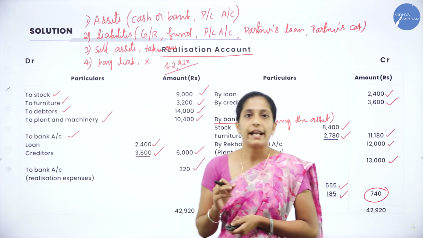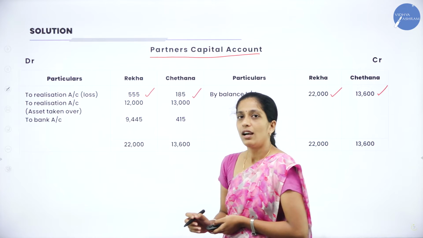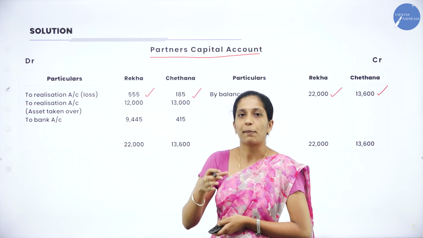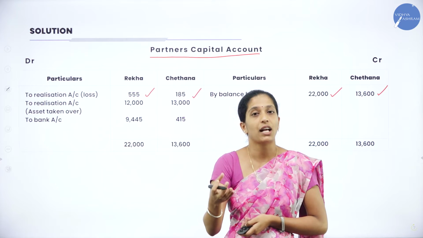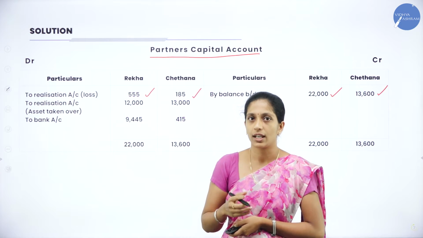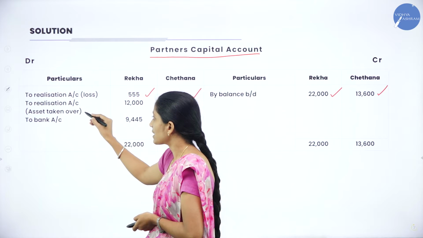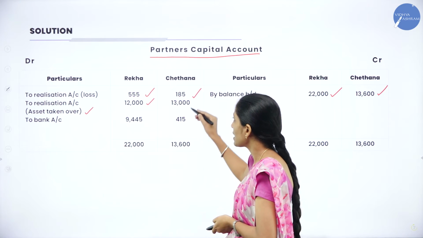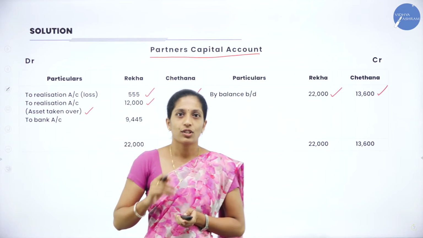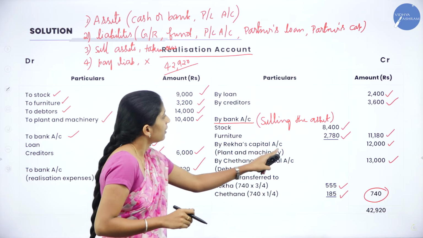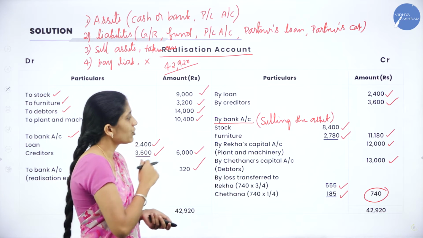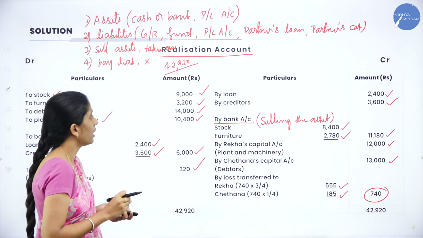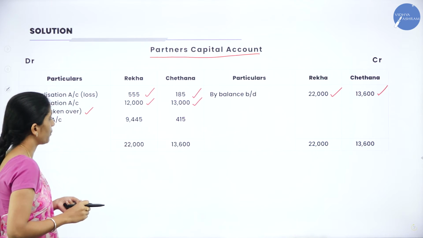Or you can combine the entry and write. So here how they have written to realization account, that is partner's capital account. They have transferred a certain amount to partner's capital account, right? So we'll record it as to realization account for asset taken over, that is 12,000 in Rekha's and Chetana 13,000. So this is the same entry, that is Rekha's capital account 12,000, Chetana's 13,000. So we'll record it as to realization account 12,000 as well as 13,000.